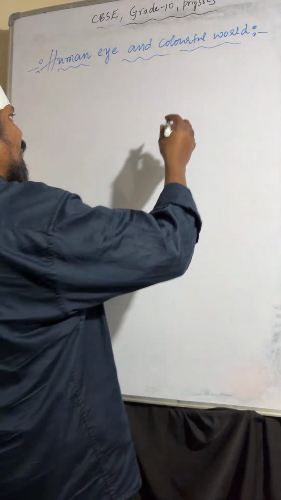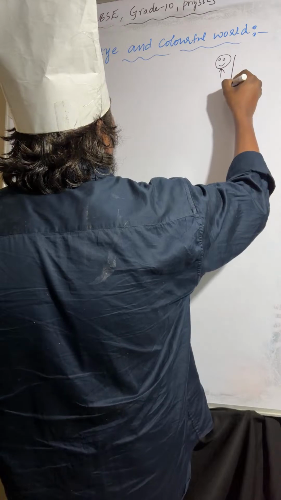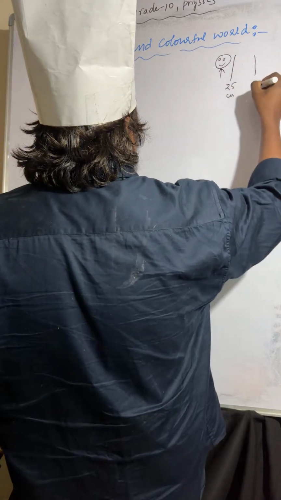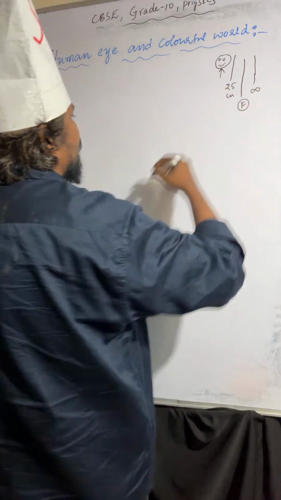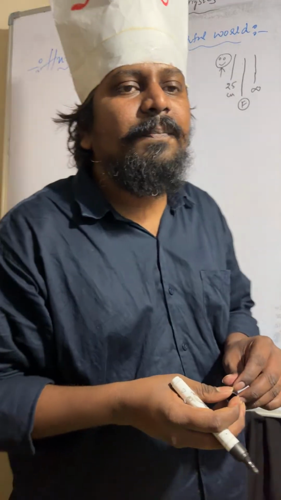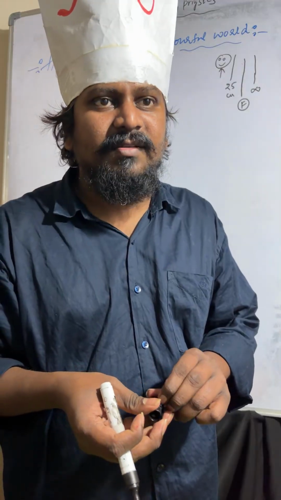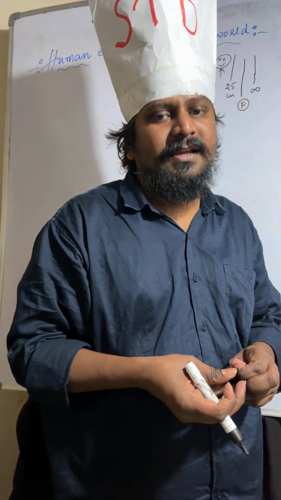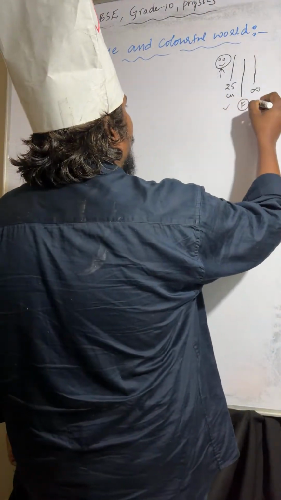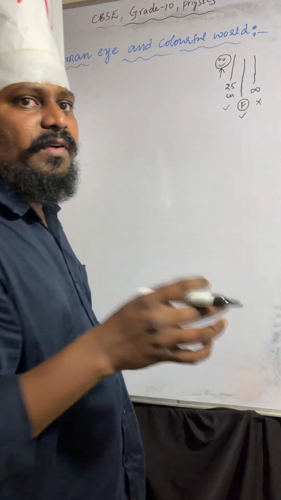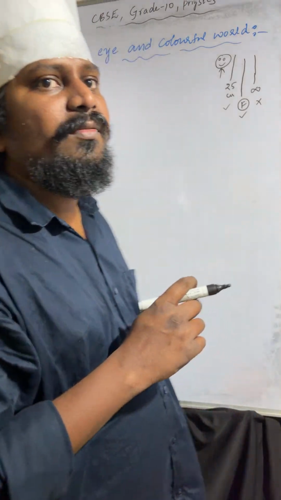So check once here. I hope you can see this is 25 centimeter and this one is infinity. He can see at 25 centimeters, but he can't see infinity. That is the far point of the myopic eye.